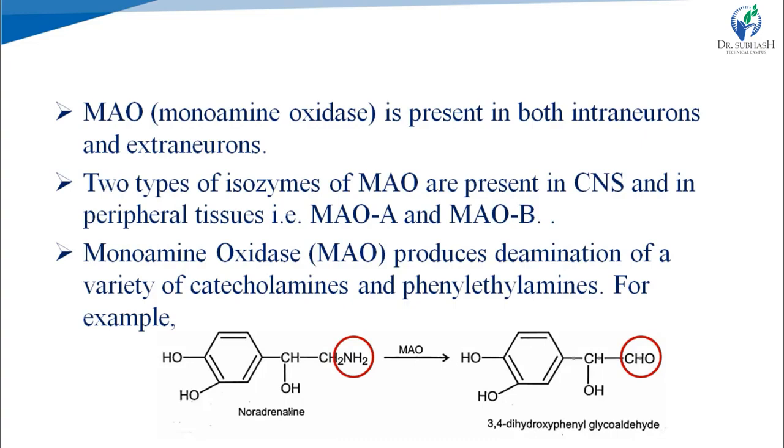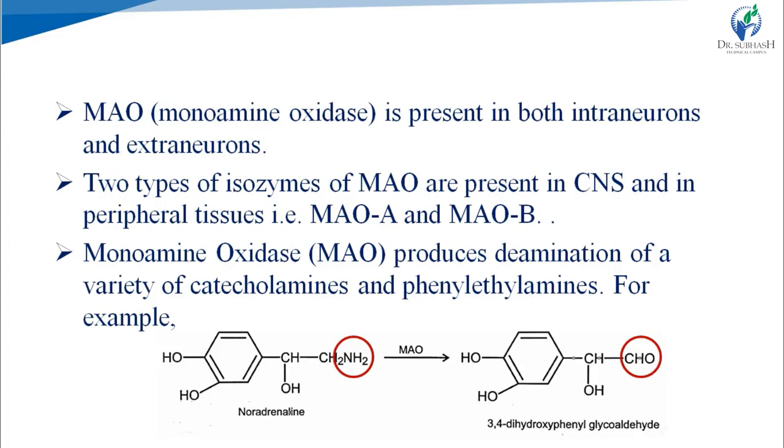MAO is present both intraneuronally and extraneuronally, and MAO has two isozymes, MAO-A and MAO-B. Monoamine oxidase produces deamination of catecholamines and phenylethanolamines. Here one example is given, that of noradrenaline.